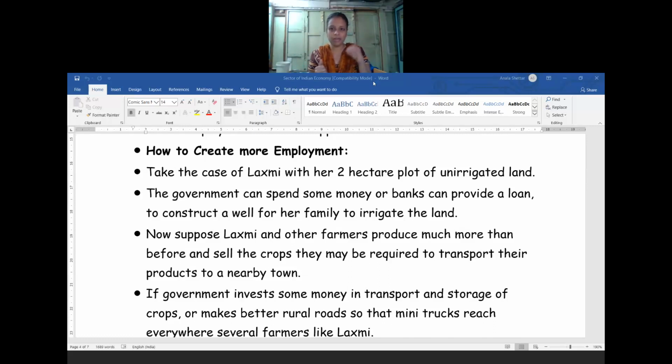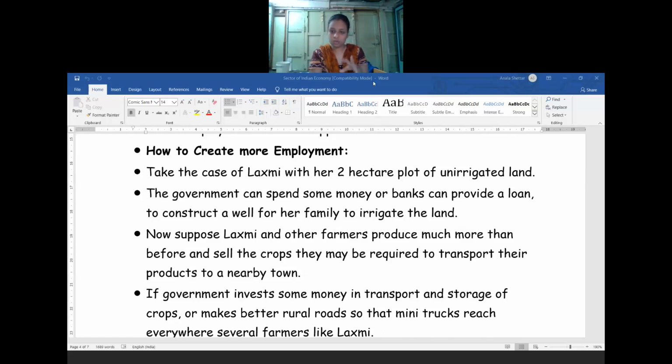So if the government provides such irrigation facilities to small farmers, they have the capability to increase their income level. The government also has to take the initiative.